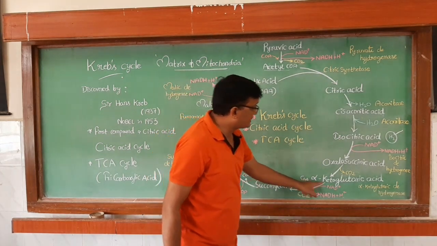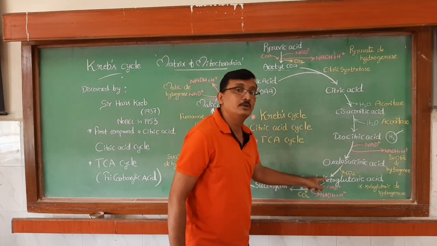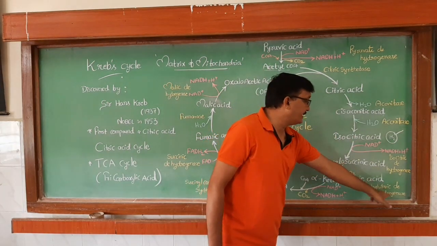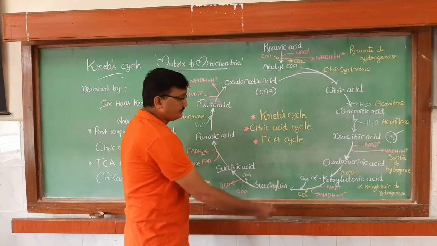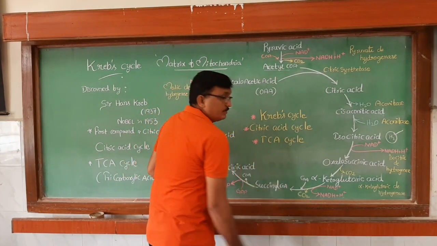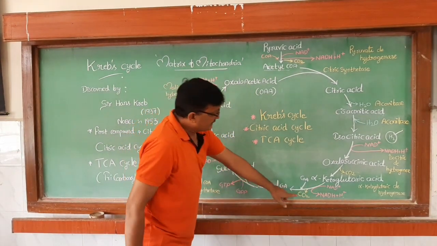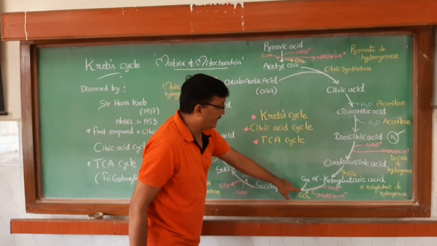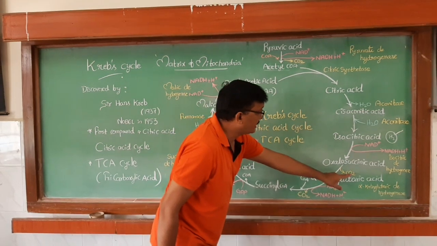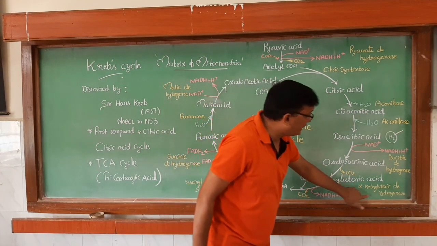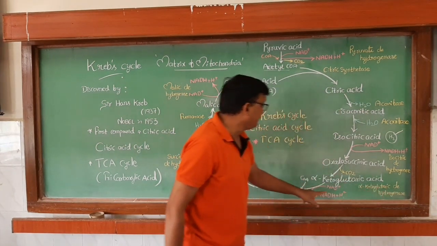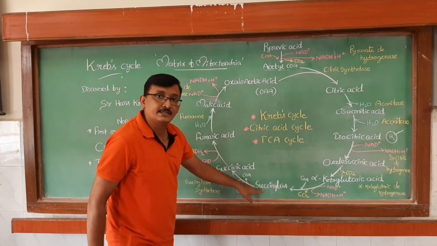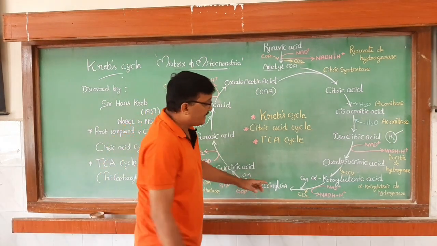So this is the name of the substrate, and this substrate molecule loses H2, that's why it is called alpha ketoglutaric dehydrogenase, right? And here one CO2 molecule is also released, and coenzyme A is added in this reaction. Whenever alpha ketoglutaric acid, in the presence of alpha ketoglutaric dehydrogenase, converts, it forms succinyl coenzyme A. So this is succinyl coenzyme A. So what is happening here?